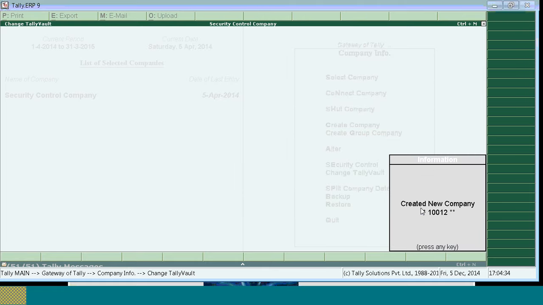It's a small alert saying that a new company 10012 is created. Dear users, whenever you give a new Tally Vault password, Tally will create a new company with the existing data in which the Tally Vault password will be configured. That means your old company will remain as it is, for which Tally Vault is not enabled. A new company with existing data will get created with the Tally Vault password.